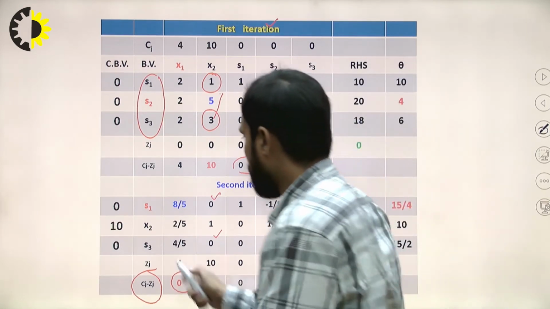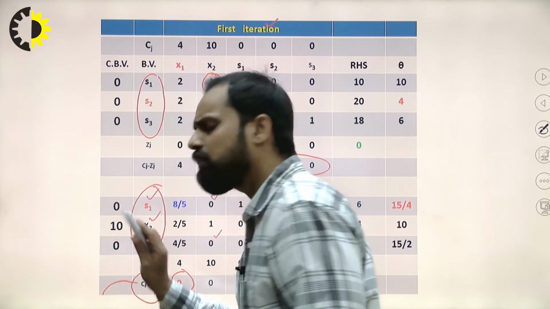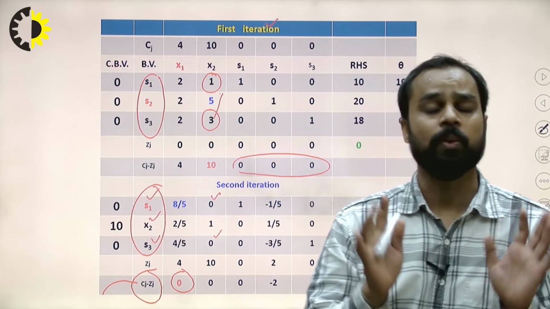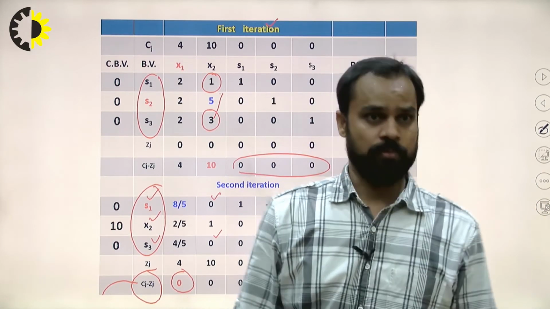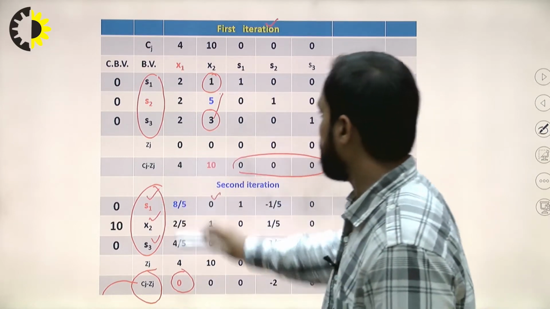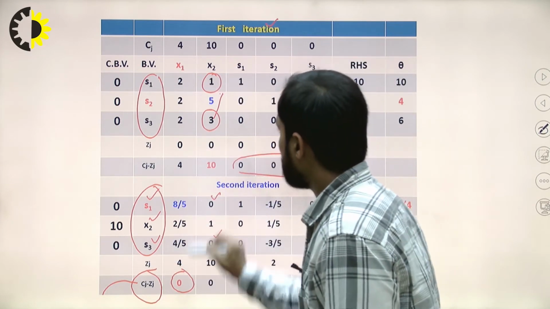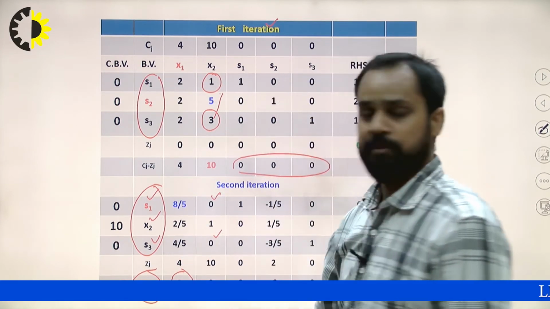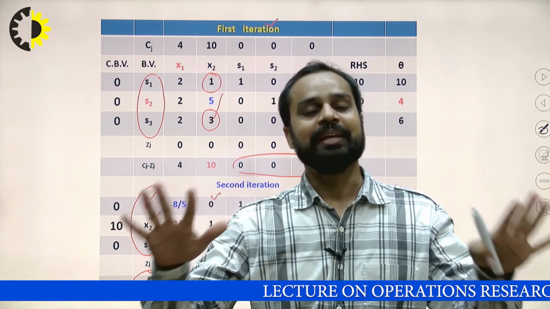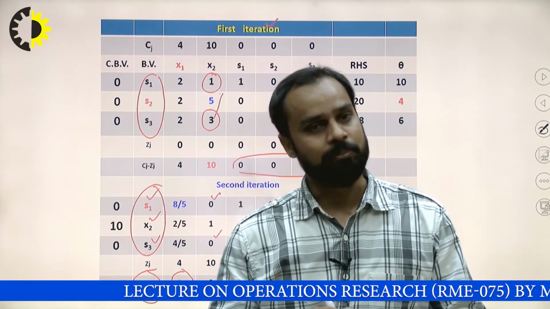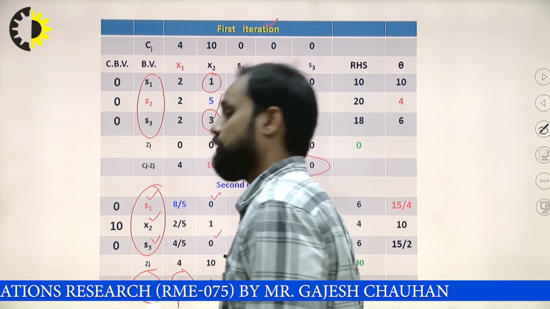You can check here: S1, S2, S3 are the basic variables, and a basic variable is always 0 in the Cj minus Zj row. If any non-basic variable is also 0, because x1 is not part of this basic variable table, so it is non-basic, and its Cj minus Zj value is 0, that indicates a multiple optimal solution problem. It means that variable can enter the basic variable table in the next iteration.